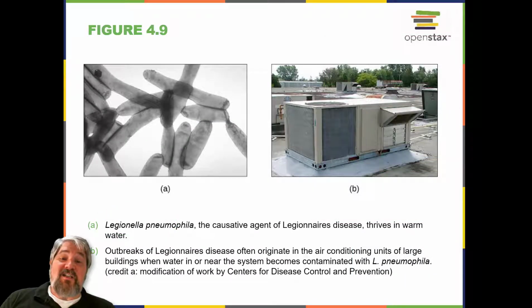The genus Legionella also belongs to the Gammaproteobacteria. Legionella pneumophila, the pathogen responsible for Legionnaires' disease, is an aquatic bacterium that tends to inhabit pools of warm water, such as those found in the tanks of air conditioning units in large buildings. Because the bacteria can spread in aerosols, outbreaks of Legionnaires' disease often affect residents of a building in which the water has become contaminated with Legionella.